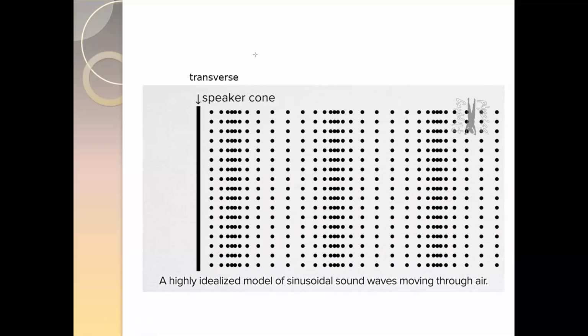The direction of the particle is towards right, and the direction of the wave is also in the same direction. We call they are parallel to each other, and this type of wave we call a longitudinal wave.